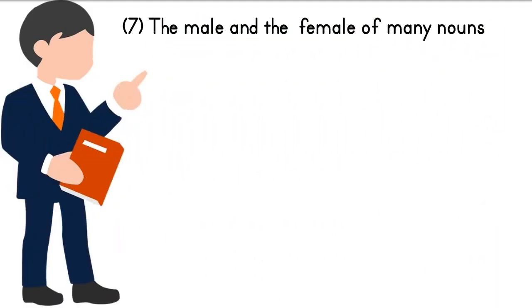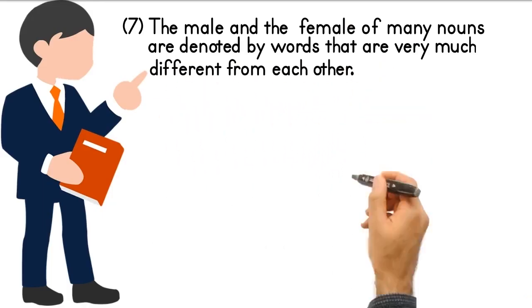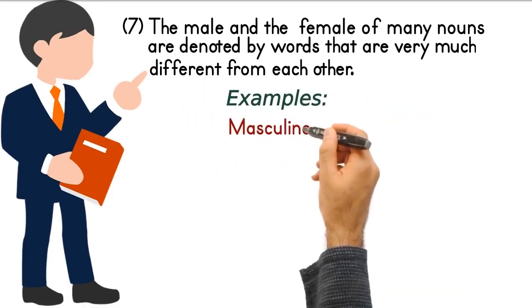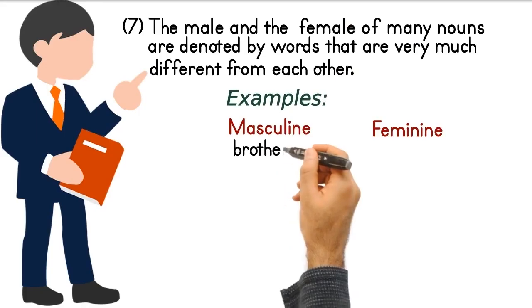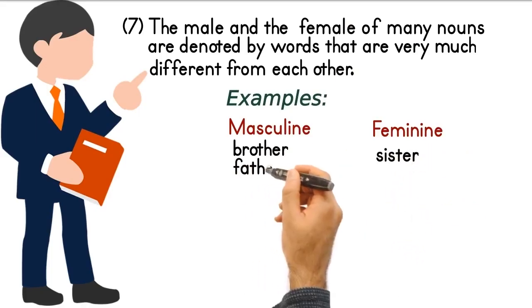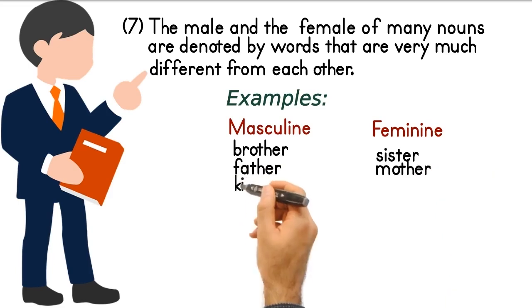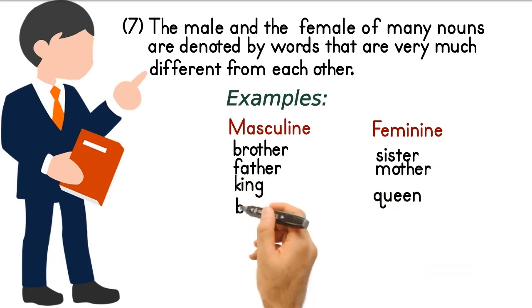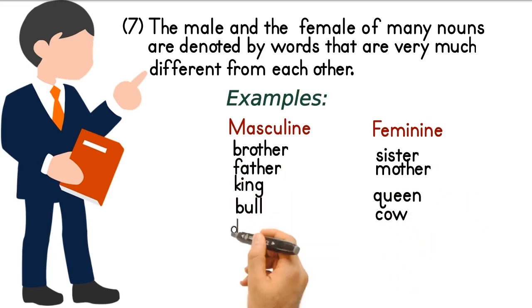The male and female of many nouns are denoted by words that are very much different from each other. For example, brother, sister, father, mother, king, queen, bull, cow, drake, duck, gander, goose.